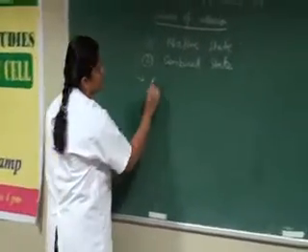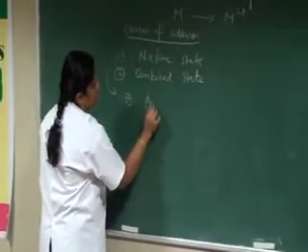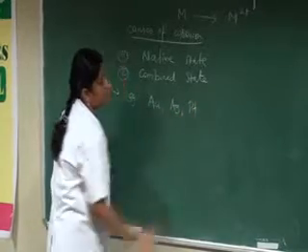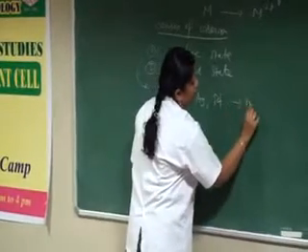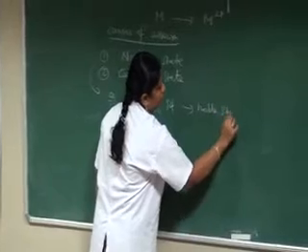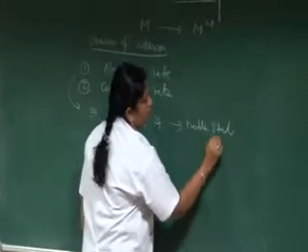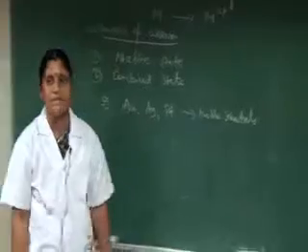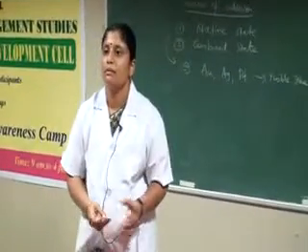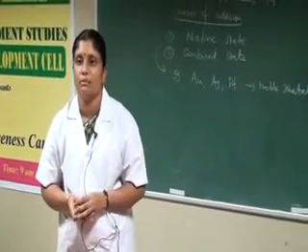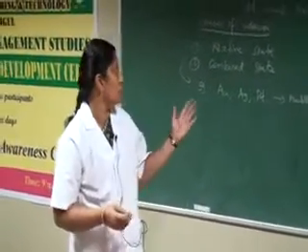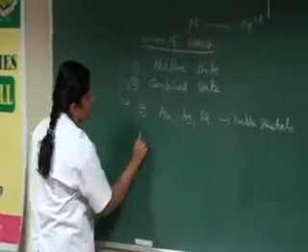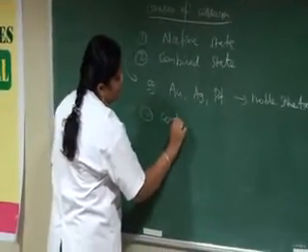Examples of these native metals are gold, silver and platinum. These are noble metals present in native state. These metals are non-reactive with the environment. Therefore, no reaction takes place in the native state. The second one is the combined state.